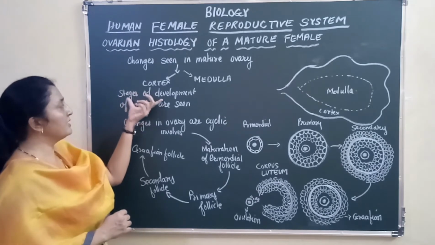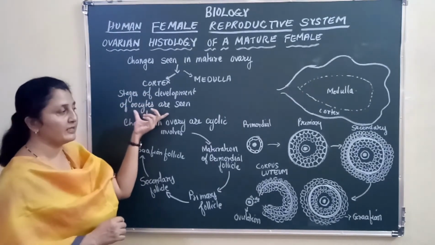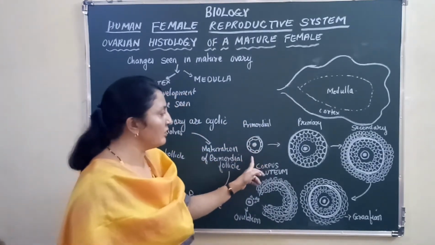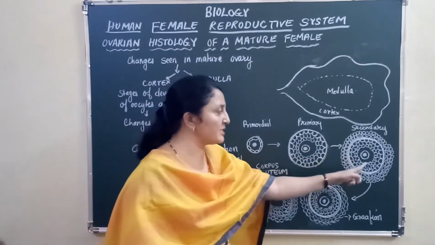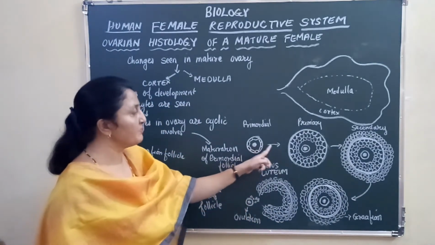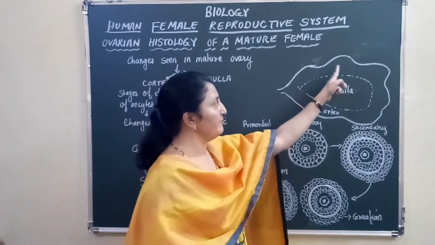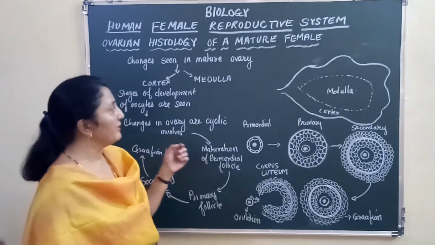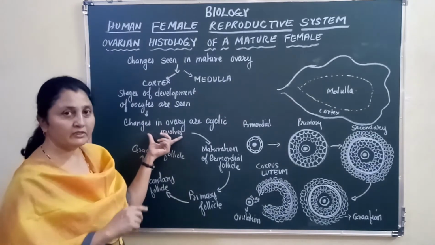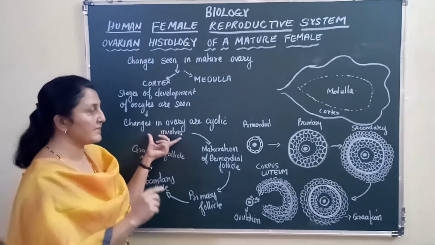You see the stages of development of oocytes. If you look at the cortical region, the oocytes are in different stages of their development, right? Changes in the ovary are cyclic. Whatever changes you see inside the ovary are cyclic.